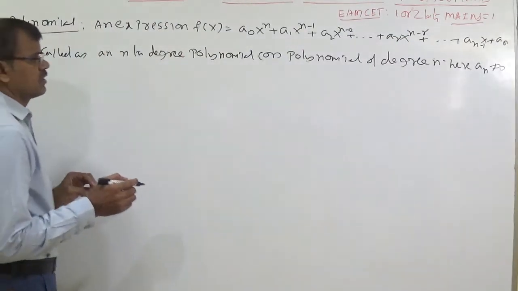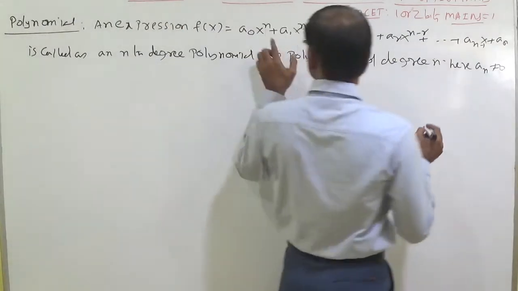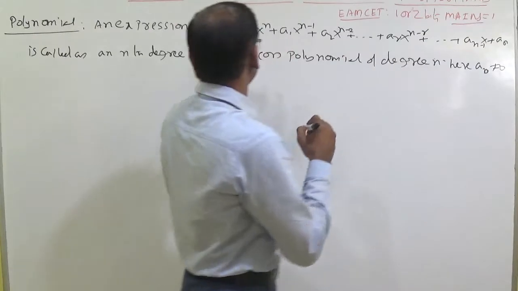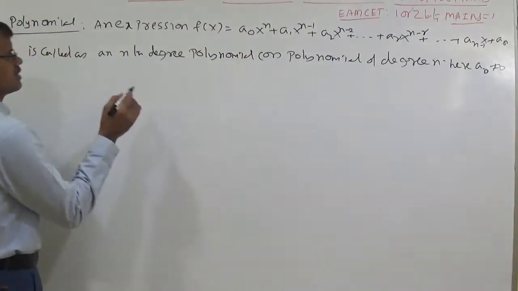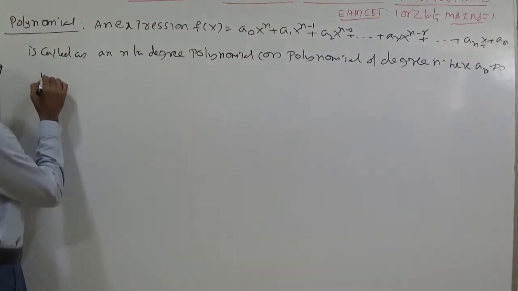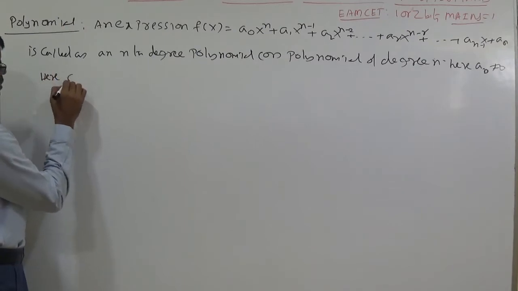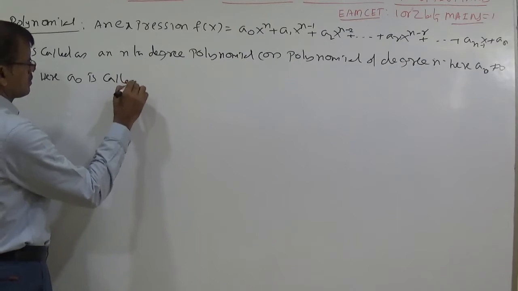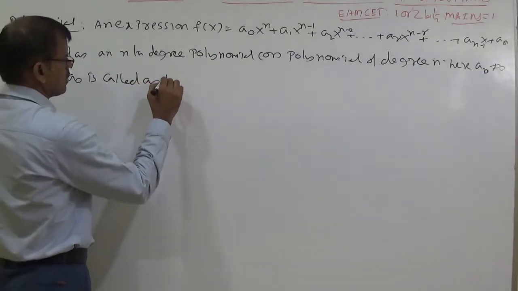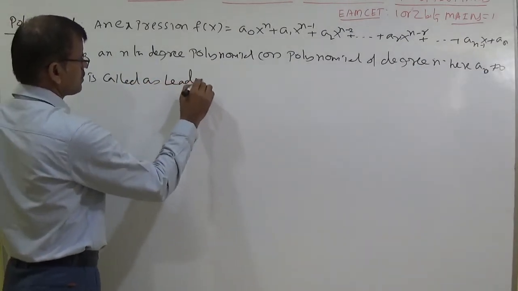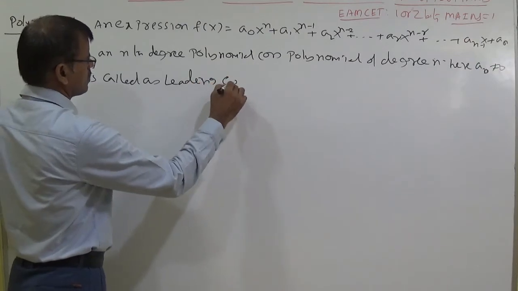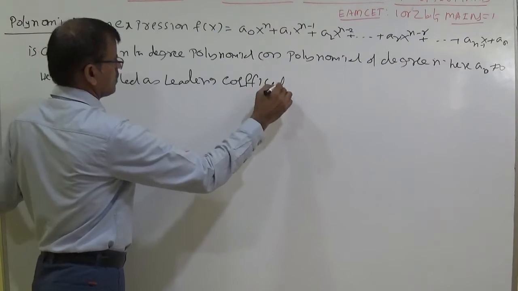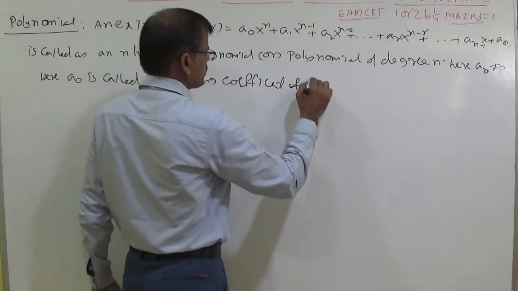Here a0 is not equal to 0. Whatever the coefficient of x power n is, it is a0. Here a0 is called the leading coefficient, the coefficient of x power n.